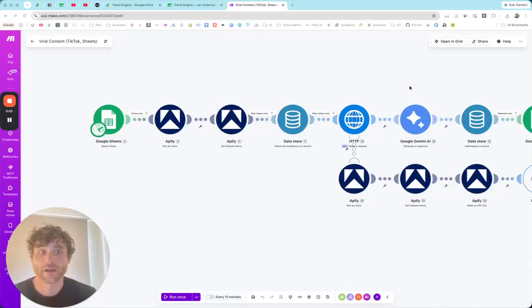My name is Ian. I run an AI automation agency that specializes in e-commerce, and I wanted to show you guys something I just built for a client. It's workflowandmake.com, which is an automation software for AI, or really it doesn't have to be AI, it could just be automation in general. And the client wanted a way to find viral videos in their niche, so they ultimately could transcribe those viral videos and then rewrite those scripts and then make content just like that.